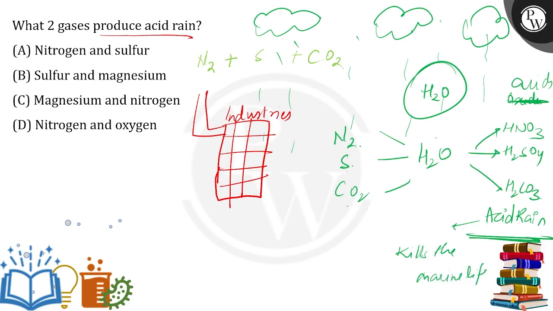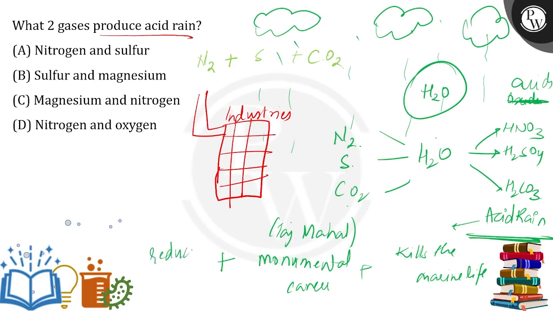Now, there are a lot of disadvantages of acid rain. It kills the marine life. It also causes monumental damage. The biggest example, as we have seen, is the Taj Mahal. The color of the Taj Mahal was bright white, and now it has turned yellow. Then we also notice that it reduces the crop productivity, and it harms the crops as well, as the water we are irrigating with is acidic.